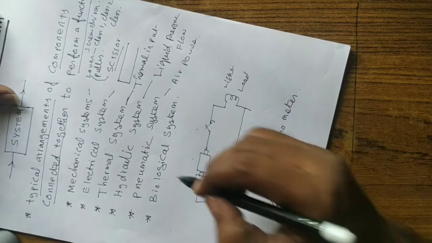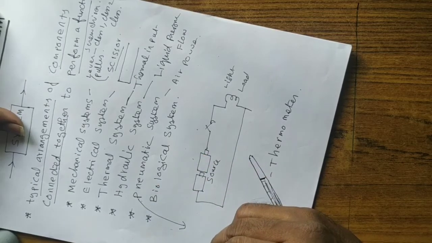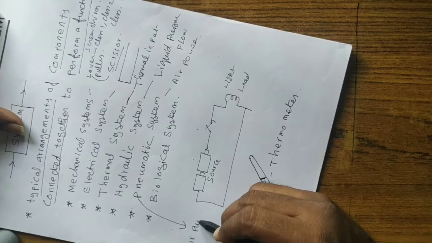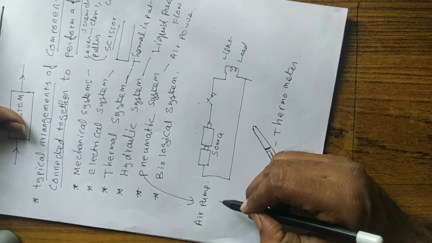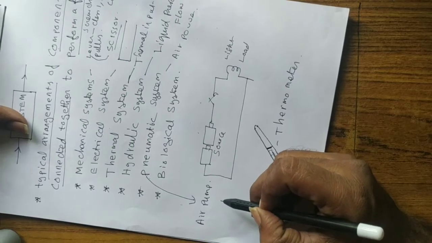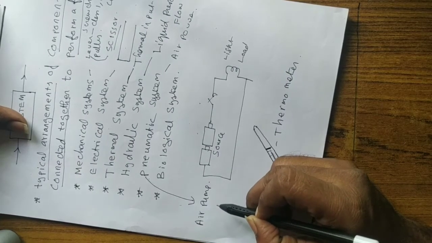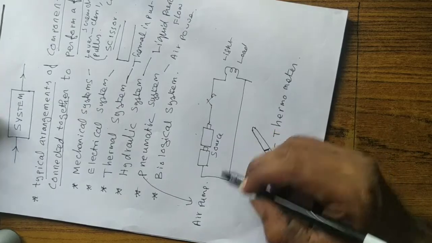So a simple example of a pneumatic system is an air pump. The air pump we are using to fill the air in the cycle tube, or an air compressor.